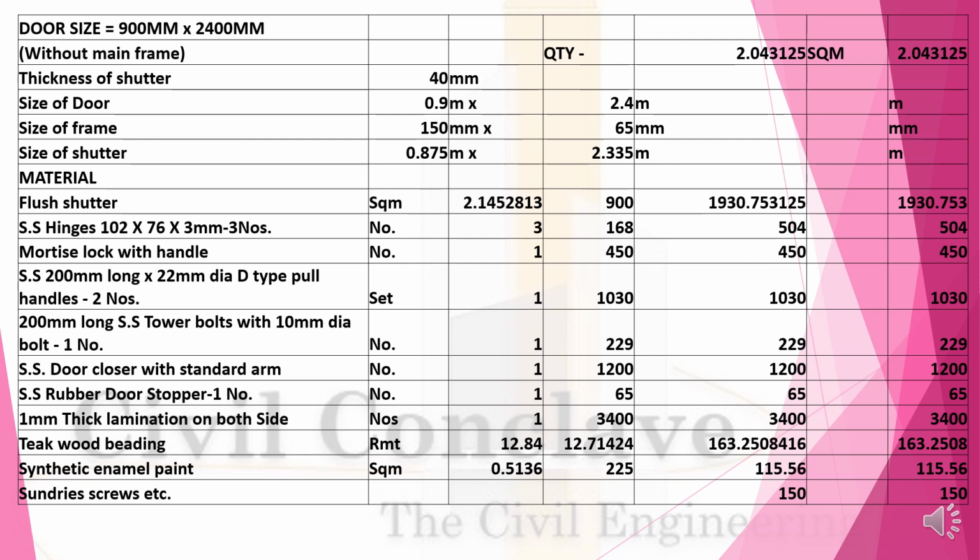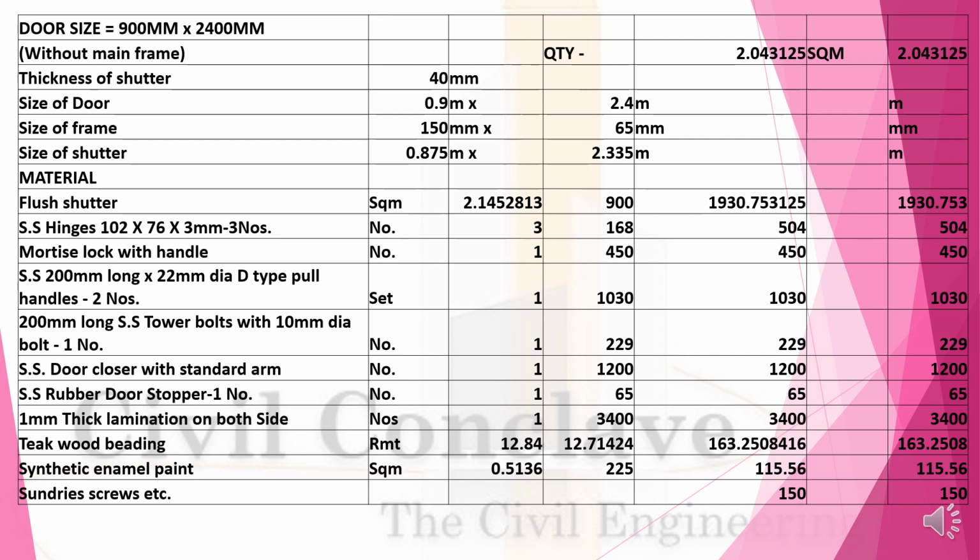Door size is 900 by 2400 mm. Shutter 2.14 square meter at the rate of 900 will be 1930. Hinges 3 numbers, 168, 504 rupees. Mortise lock. You notice this mortise lock, this is 450 rupees. Handles at the rate of 1030 will be 1030.